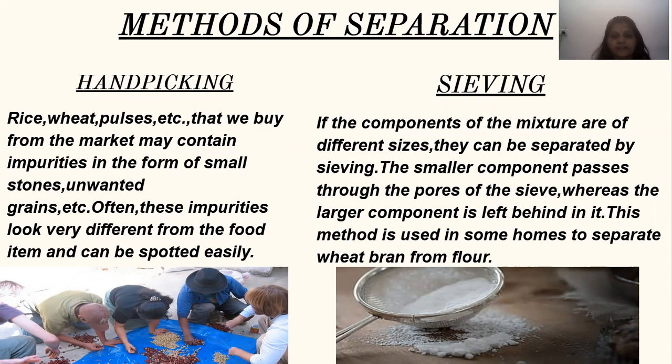The next method is sieving. If the components of the mixture are of different sizes, they can be separated by sieving, as you can see in the picture. The smaller component passes through the pores of the sieve, whereas the larger component is left behind in it. This method is used in some homes to separate wheat bran from flour also. You must have seen your mother doing it in the kitchen when she is making chapati for you.